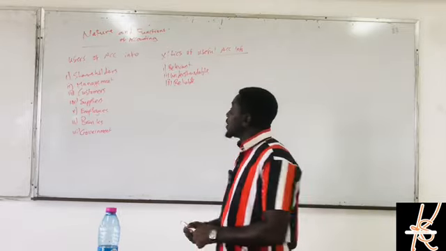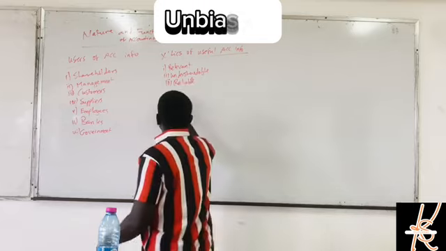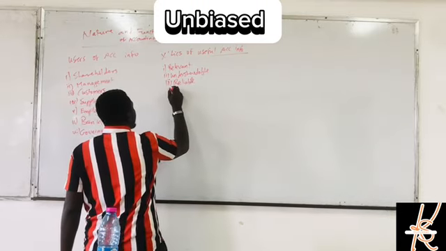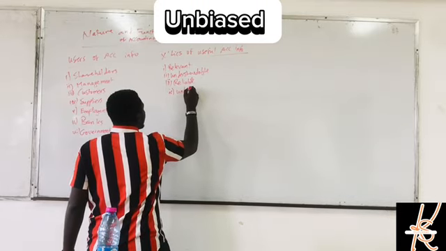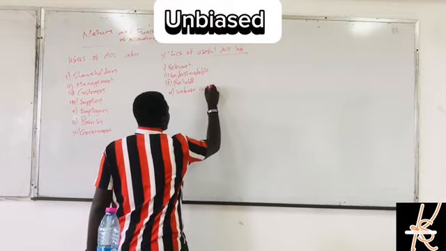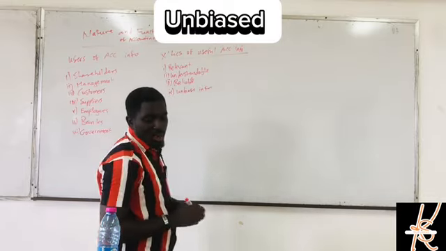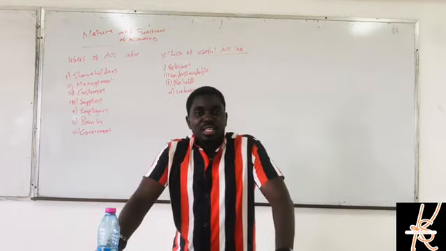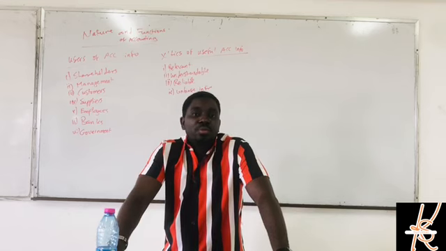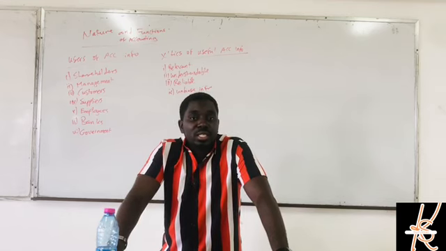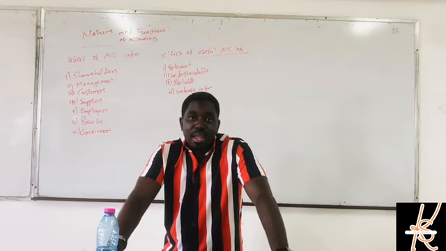The next one is unbiased. Unbiased information is what we call faithful representation. The information must be true and fair.